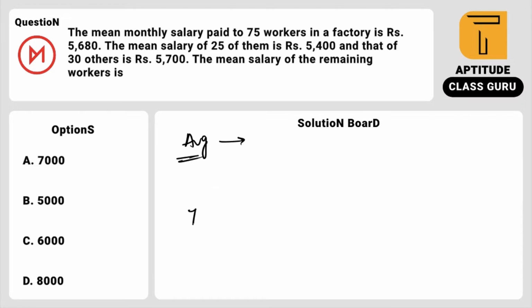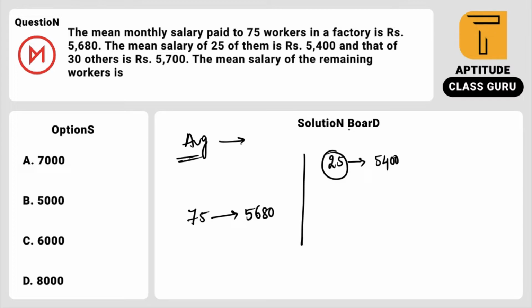Just remember, for 75 people the mean monthly salary is 5,680 rupees. Average is nothing but equal distribution, so everyone has the same salary. So I am assuming every person has a salary of 5680, 5680, 5680. But 25 of those people have 5400 rupees, so we have taken money away from them.